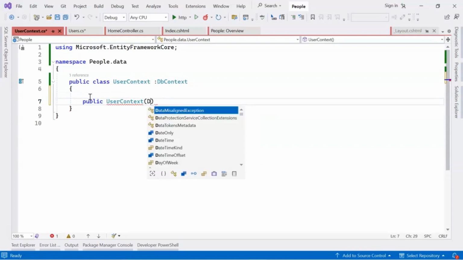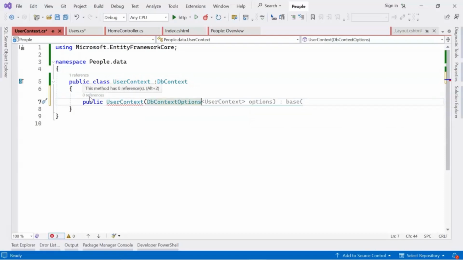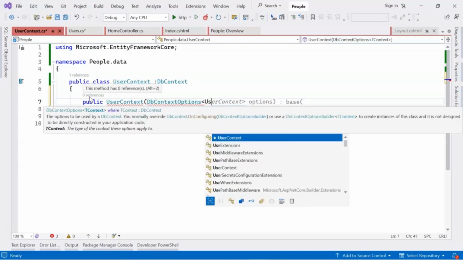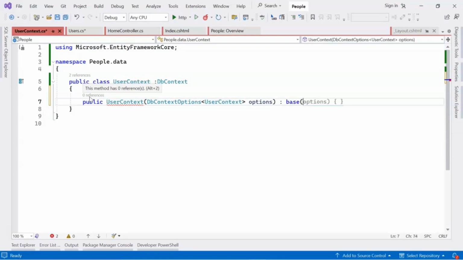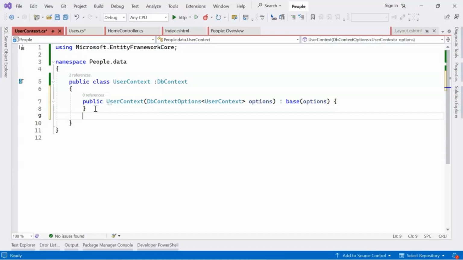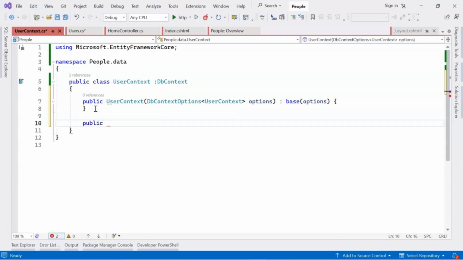It will have DbContextOptions, user context options. Here I will give it a DbSet of my model class.